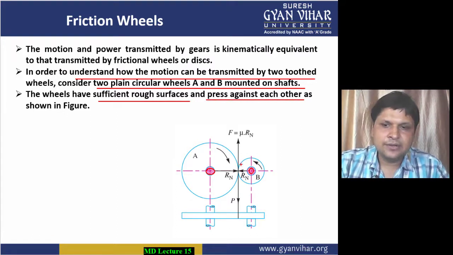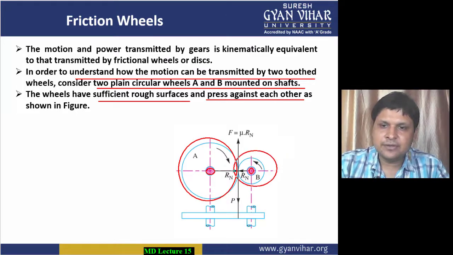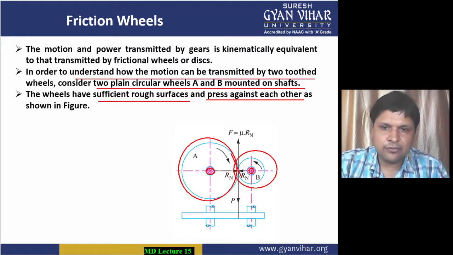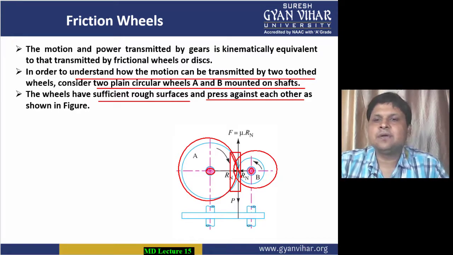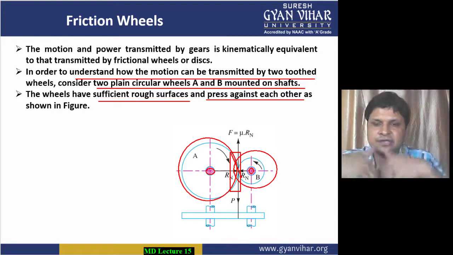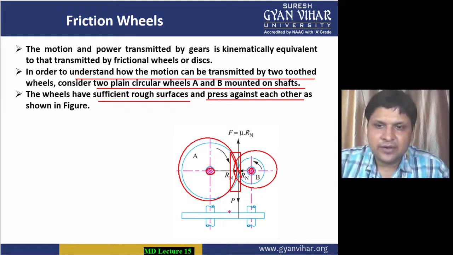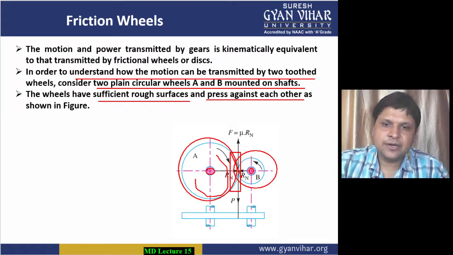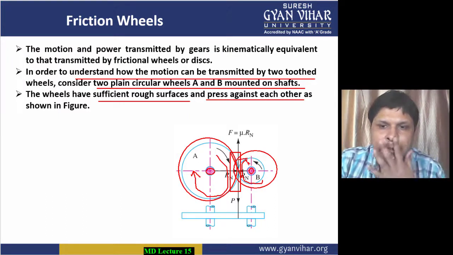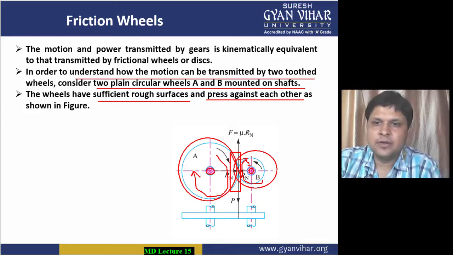As you can see, students, these two wheels, this wheel and this wheel, are pressing here in this portion. These two wheels are pressing against each other, and we are imagining that there is sufficient roughness so that there is friction between them, so that when the driver is rotated, the follower follows the motion in the opposite direction.